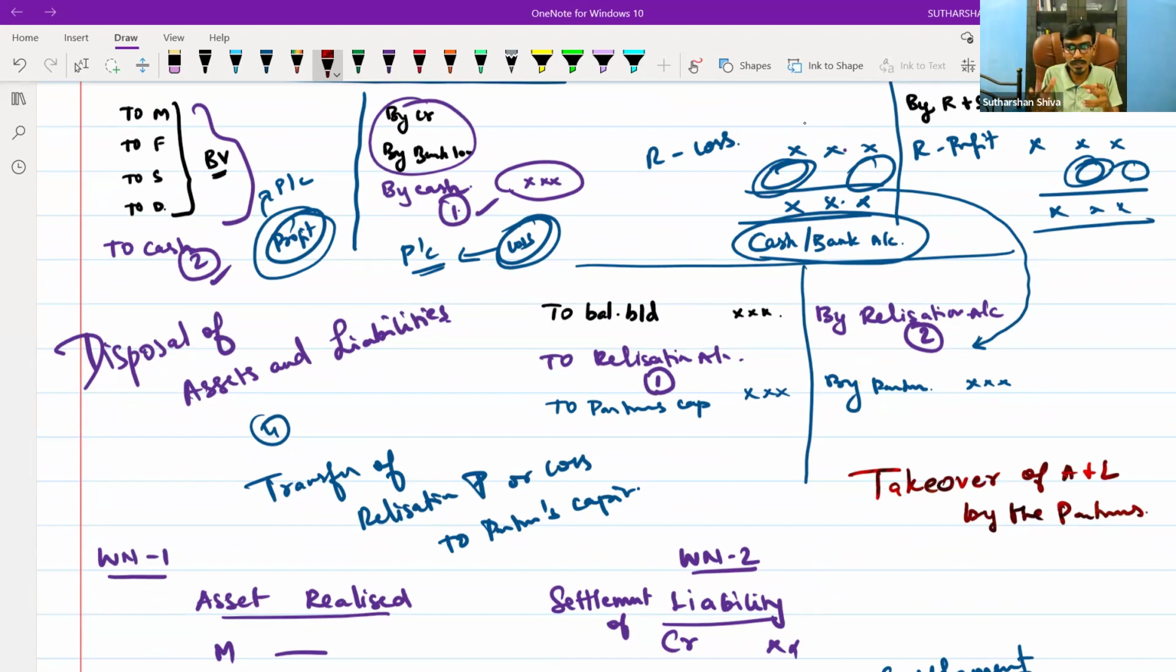Once the disposal part is done, any assets which are given or any liabilities which are taken over by a partner, you should transfer to the respective accounts. So that is known as taking over of assets and liabilities by the partner. Third step. What is the fourth step?